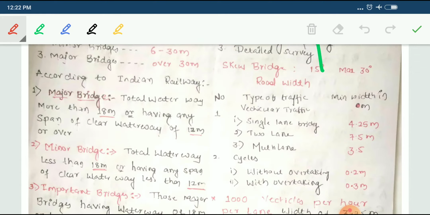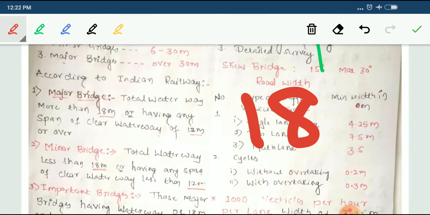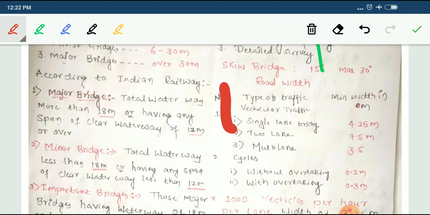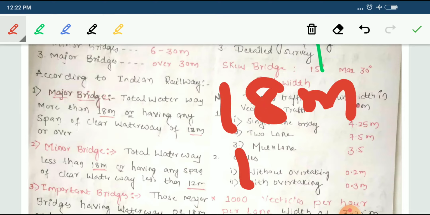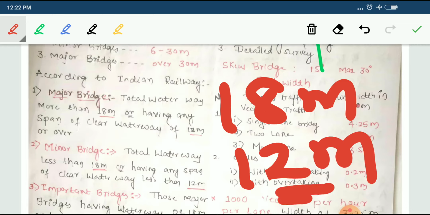Okay, what do you mean by major bridge? If the total waterway is more than 18 meters, or having a span of clear waterway of 12 meters or over, that is called a major bridge. Up to, the waterway is more than 18 meters or the clear waterway is 12 meters or over, that is called a major bridge.